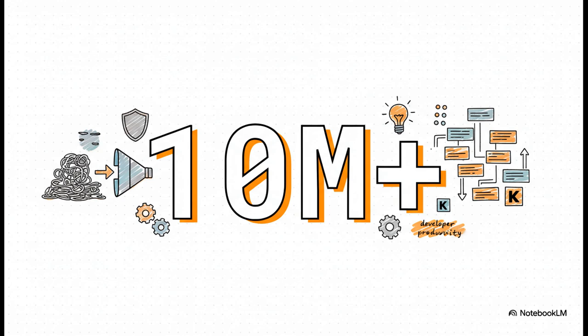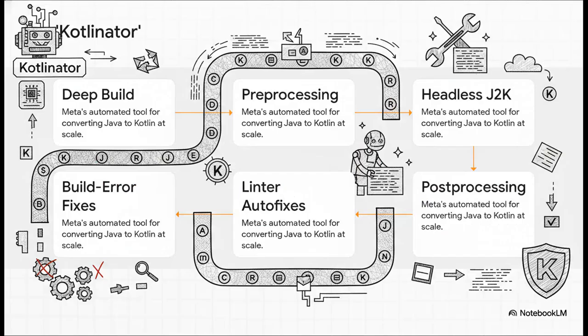So you gotta ask, why go through all that trouble? It's because Meta realized that to really get all those benefits, the developer productivity, the code safety, they couldn't just dip their toes in. They had to commit. This wasn't about adding a few new features here and there. This was about fundamentally transforming their entire Android code base. Now, obviously, you can't just hit pause on an app like Facebook to rewrite everything. That's just not an option.